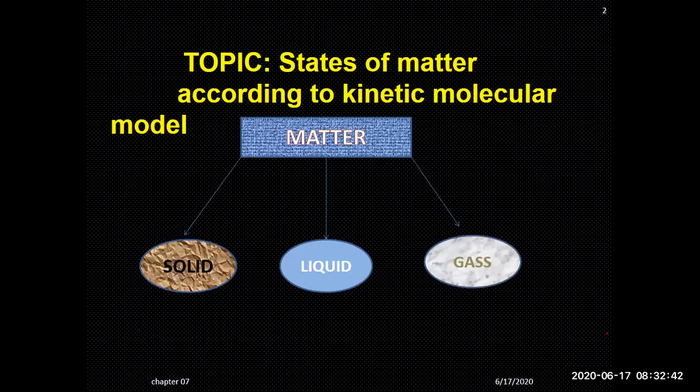So here the topic covers the states of matter according to the kinetic molecular model. These are the three states mainly. This is the matter and it is composed of solids, liquids, and then the portion of gases. So here we will go into detail about the solid.